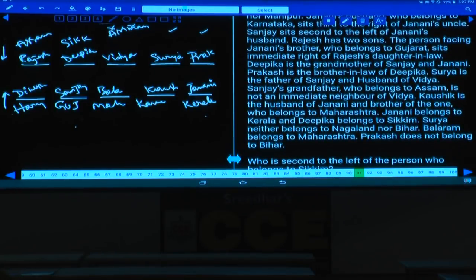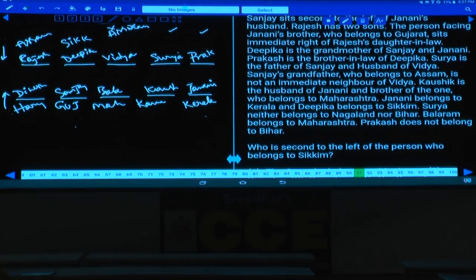Deepika is the grandmother of Sanjay and Janani. Prakash is the brother-in-law of Deepika. Surya is the father of Sanjay and husband of Vijaya. Sanjay's grandfather belongs to Assam, that is Rajesh belongs to Assam. He is not an immediate neighbor of Vijaya. And Kaushik is the husband of Janani and brother of the one who belongs to Maharashtra.